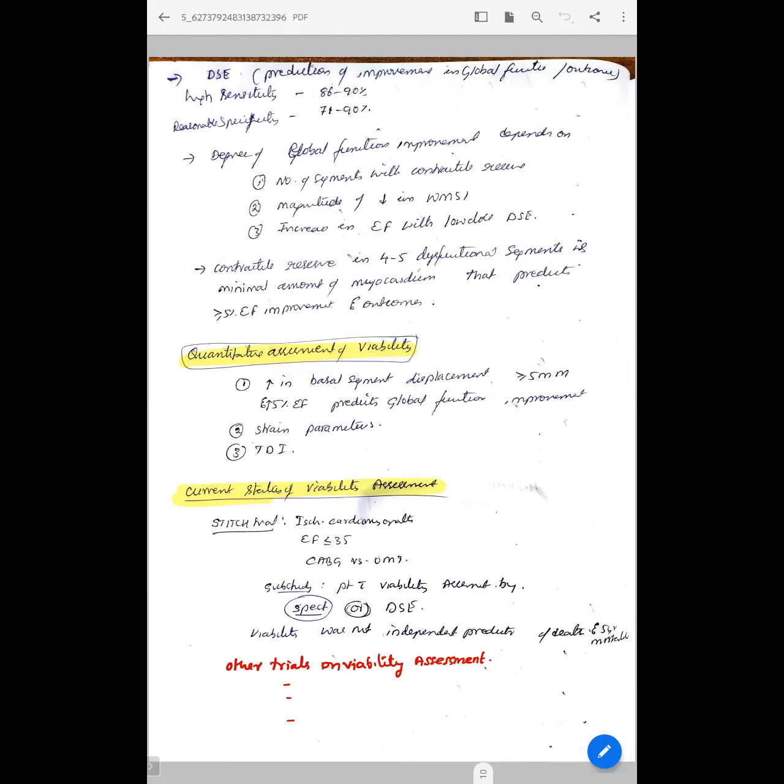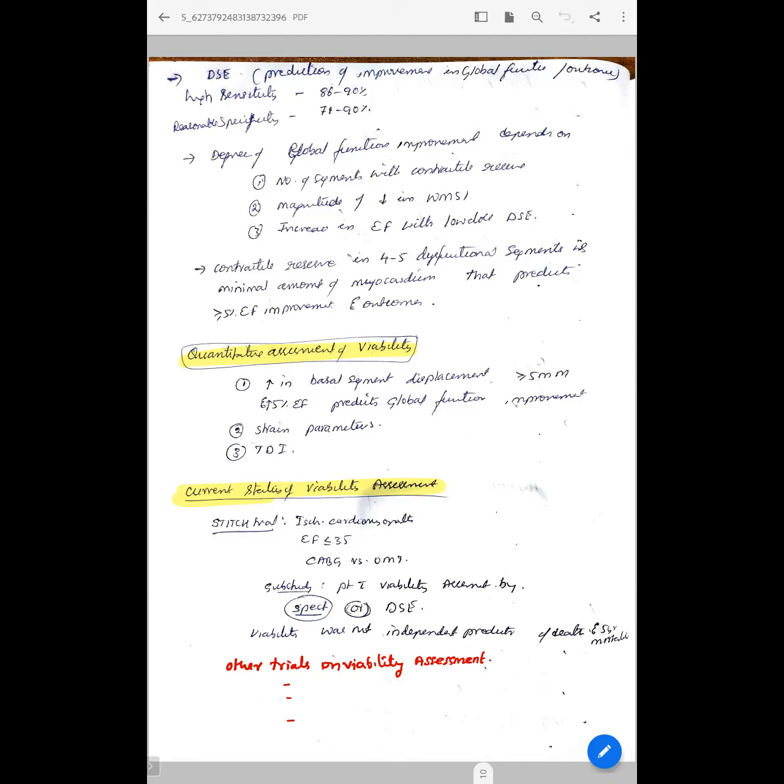And compared to DSC for global function or outcome after revascularization, sensitivity is around 86 to 90%, and it has very high sensitivity compared to the nuclear scan also, and the reasonable specificity is around 71 to 90%. And you can also assess the degree of global functional improvement based on the number of segments with contractile reserve, at minimum at least 4 to 5 dysfunctional segments with contractile reserve. If they are present, then after revascularization there is a much better chance of global functional improvement and much better outcomes.